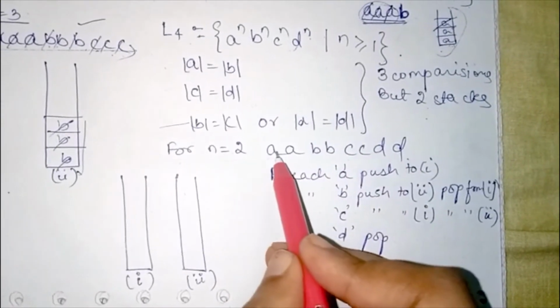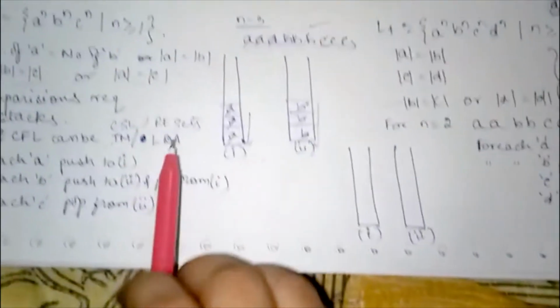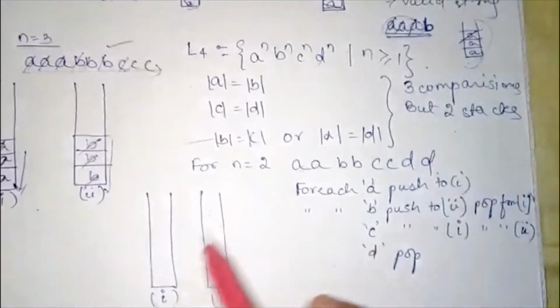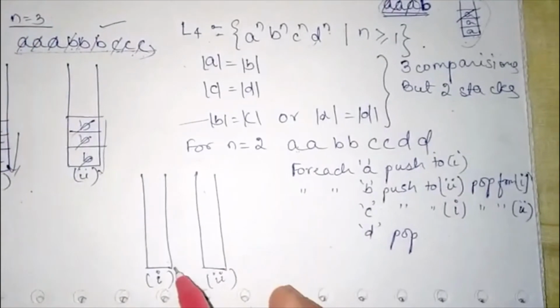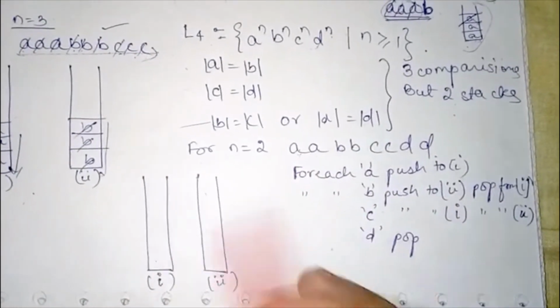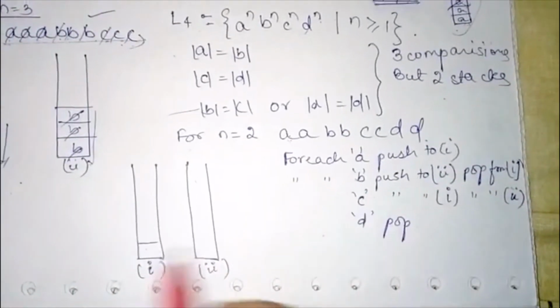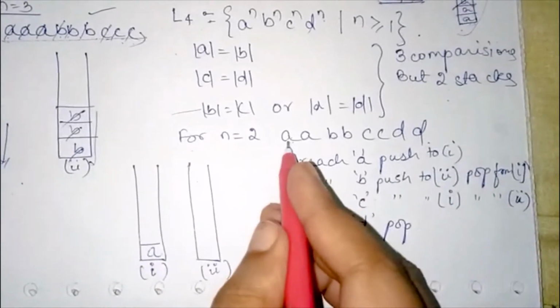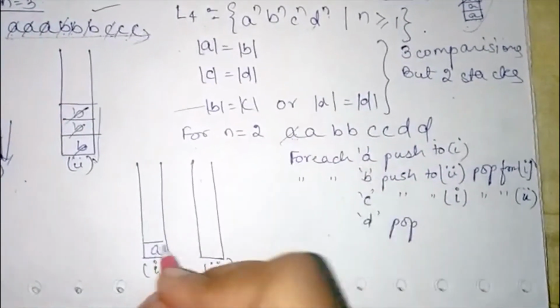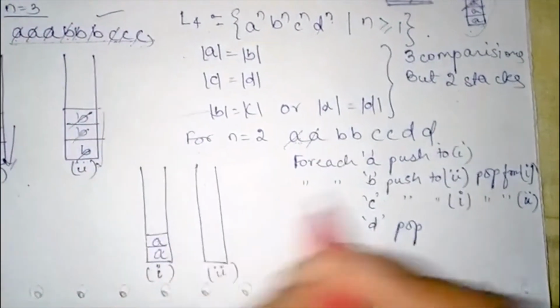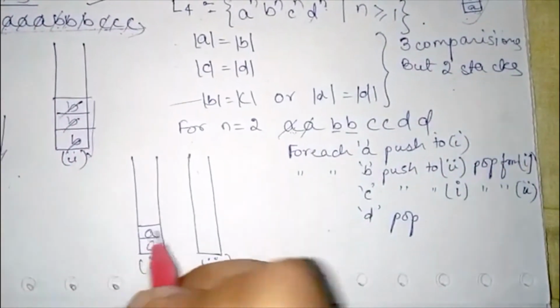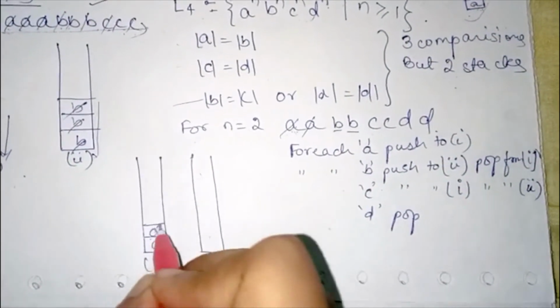So for each a, similarly as we were doing in this case, similarly here also we will do. For each a we will push a, the steps are written here. For each a, push. For each B, pop from here and push to here.